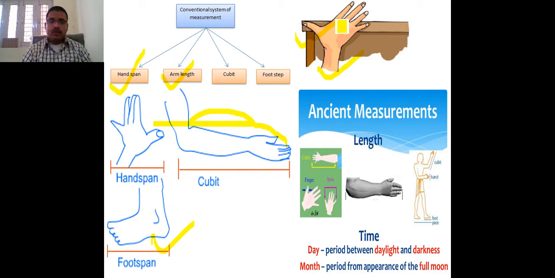So these methods were used previously. Now, after the availability of all these tools, we are using the scale and the digital scale, with which we can use length in kilometers as well.